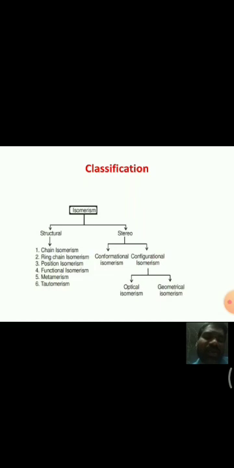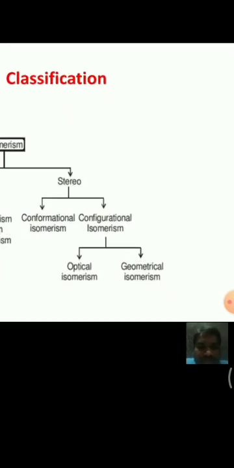Geometrical isomerism is also known as cis-trans isomerism, which we have also discussed. Today in this class we are going to discuss conformational isomerism and conformational isomerism in the N-butane molecule.